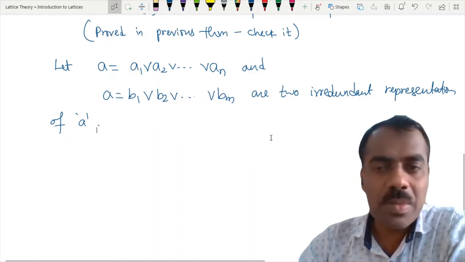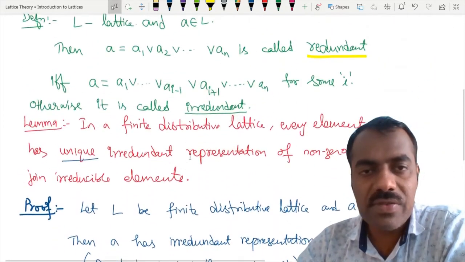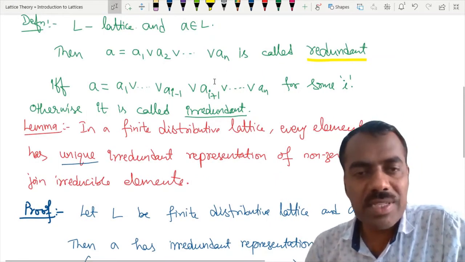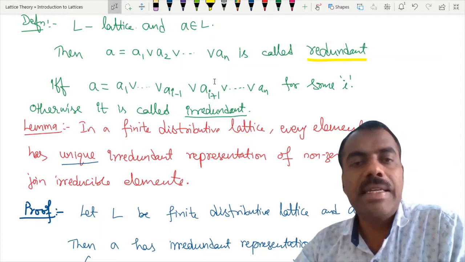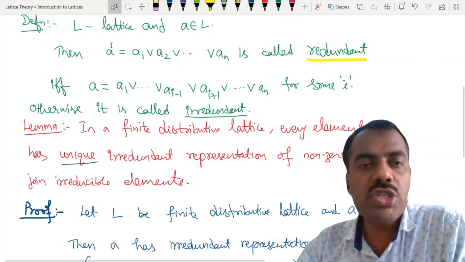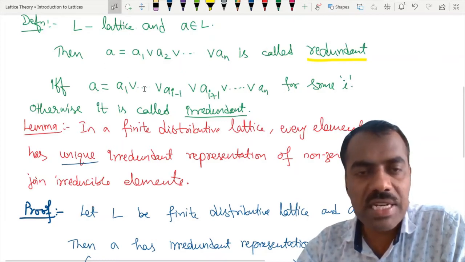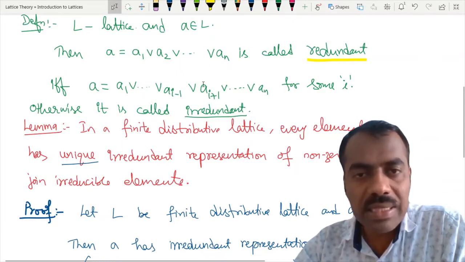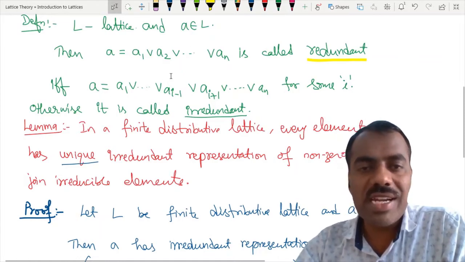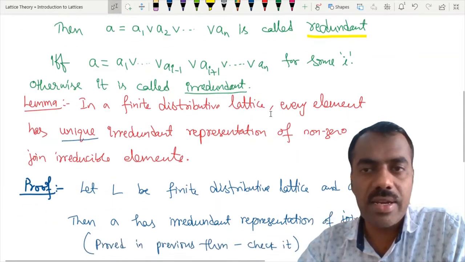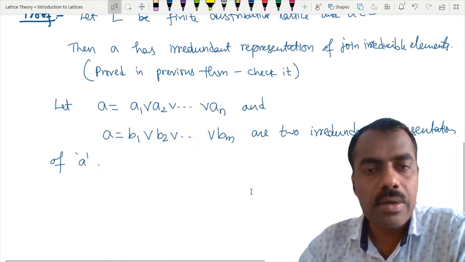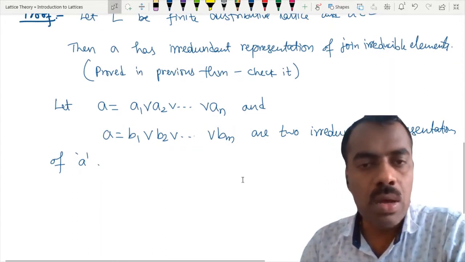What is meant by saying irredundant representations? If you see this definition, it means that you cannot remove any further element here whose join is again A. Redundant means even after removing some element, you still get the join equal to A. If that is not true, then we say it is irredundant. Are you following or not?